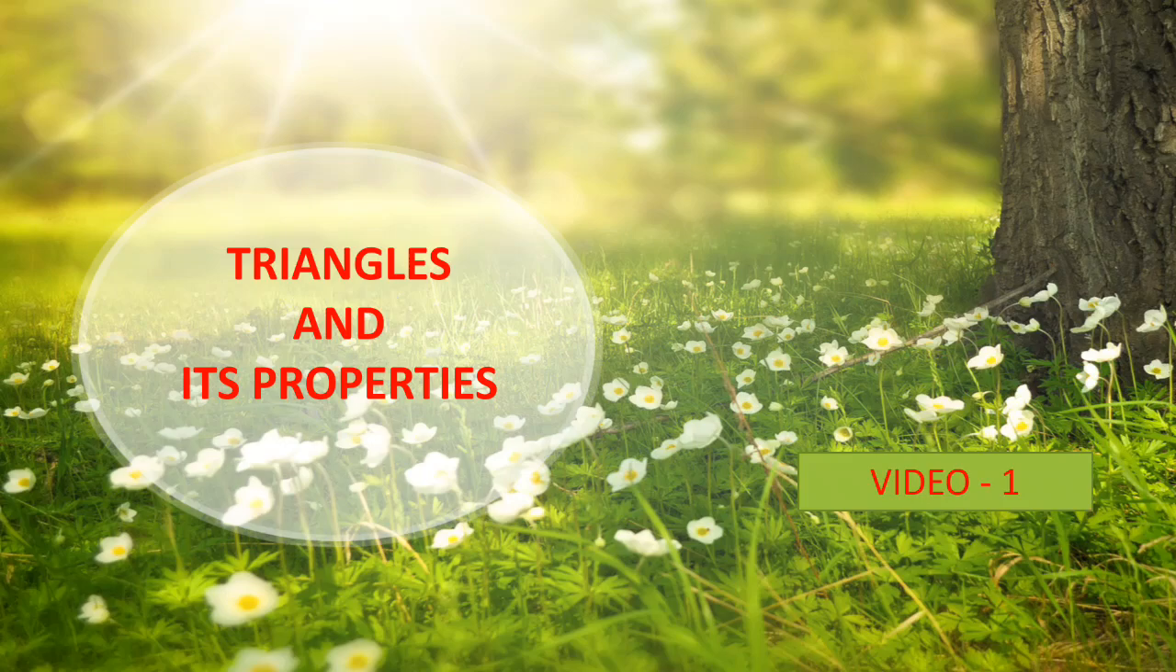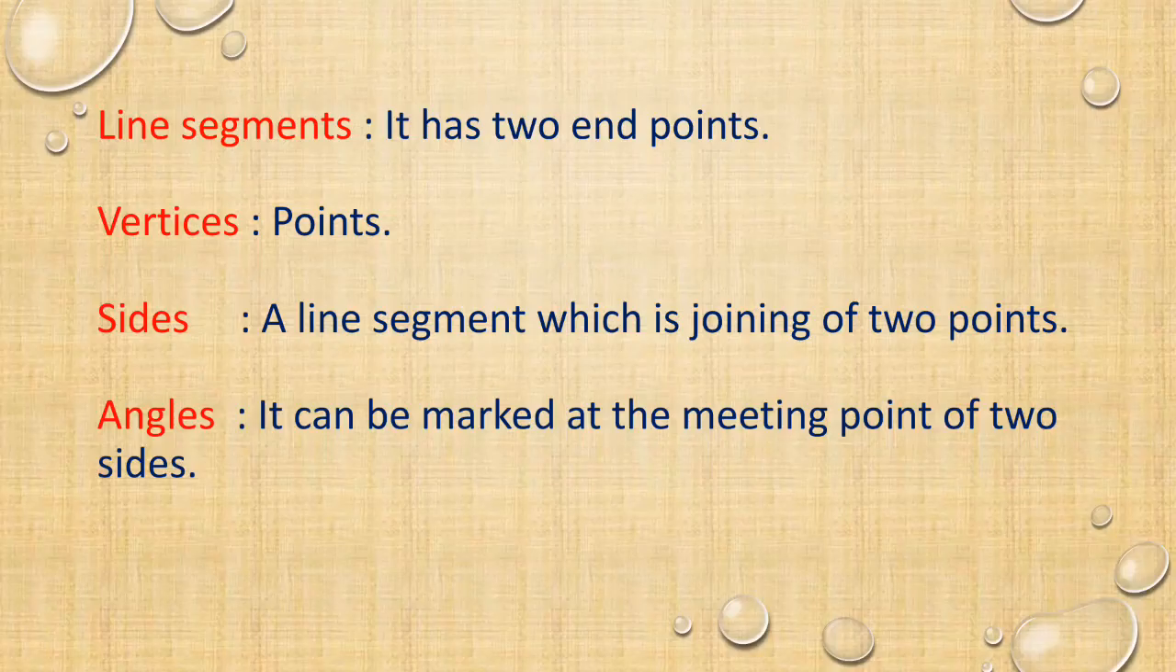Today we are going to discuss a new chapter, triangles and its properties. Before entering into today's class, first let us recall some basic terms: line segment, vertices, sides and angles. A line segment is a line which has two end points. If any line has a starting and ending point, we can say it is a line segment.